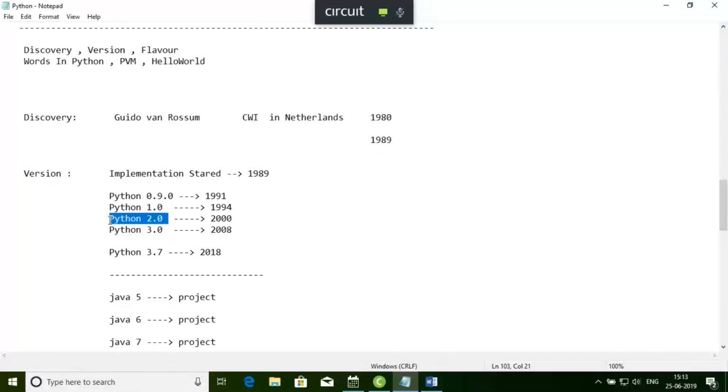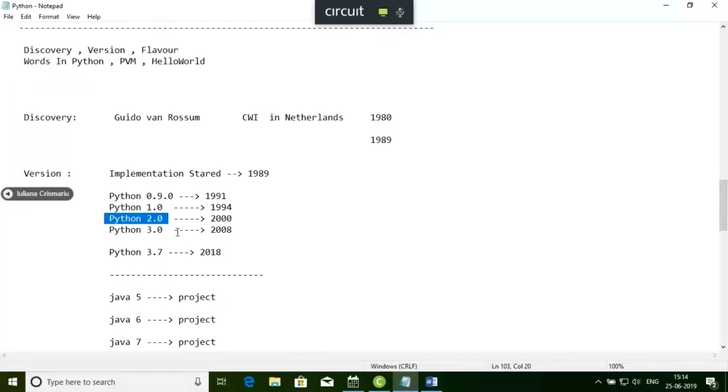Let me give you one small example. One data type is there called long. You may have heard this name, long. Long is one data type. That long data type is supported in Python 2.0. But if you want to execute that long data type in Python 3.0, it will not work, because that is not there. And any project that is running with 2.0, if I run that project in 3.0, it will not work. So backward compatibility support is not there in Python.